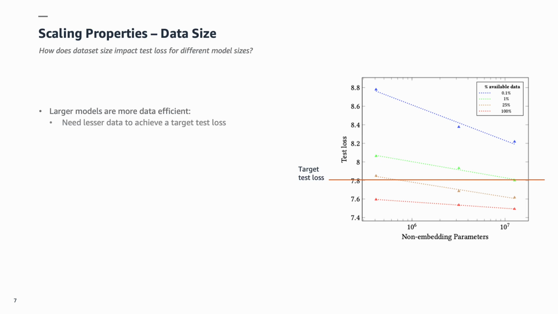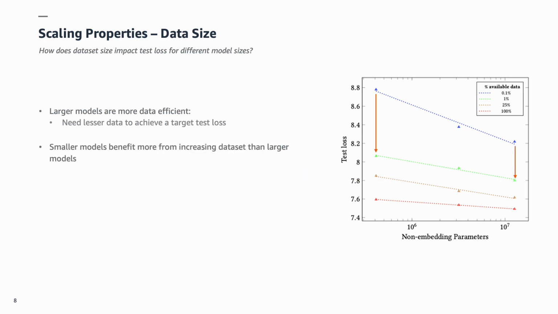As shown in the figure, for a target test loss of around 7.8, the 12 million parameter model requires 1% of the data, while a smaller 410K parameter model requires more than 10 times as much data. Our second observation is that smaller models benefit more from increasing dataset size than larger models, as pointed out in the left extreme and the right extreme part of this graph. Finally, for a fixed model size, increasing dataset size gives diminishing returns. The figure on the slide highlights this observation for one specific model size.